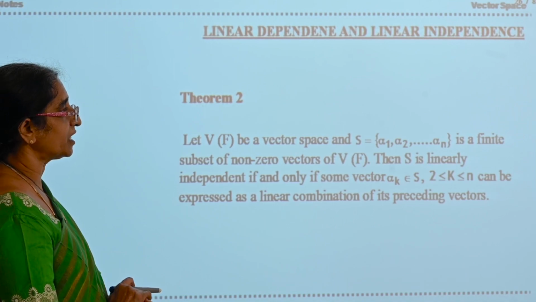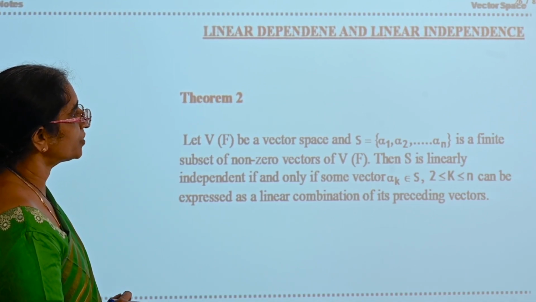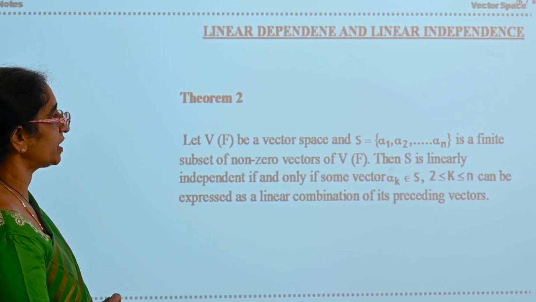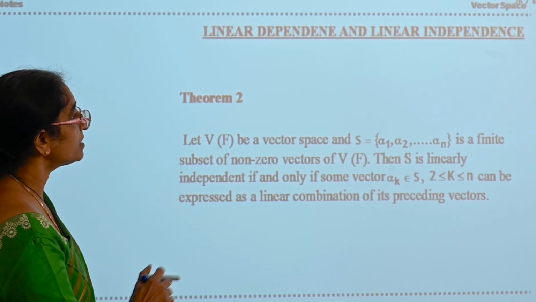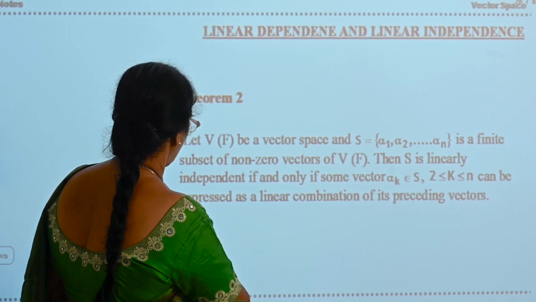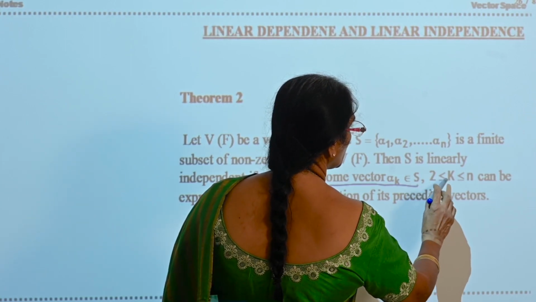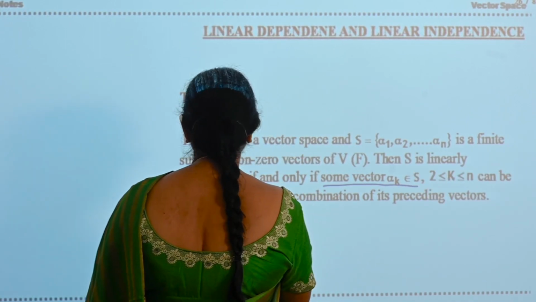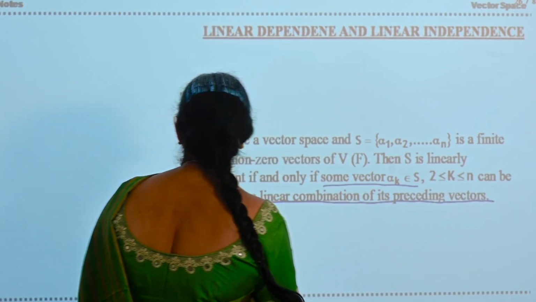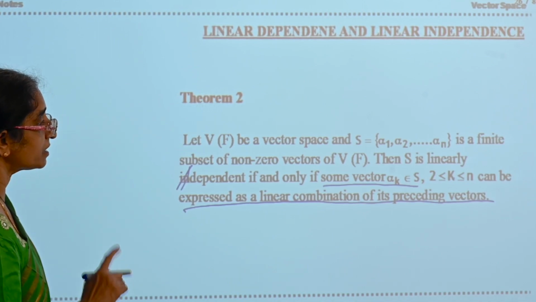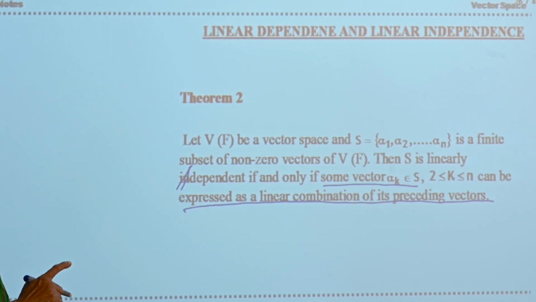Now see the next theorem. Let V(F) be a vector space and S equal to {alpha 1, alpha 2, ..., alpha n} is a finite subset of non-zero vectors of V. Then S is linearly dependent if and only if some vector alpha k belonging to S, 2 less than or equal to k less than or equal to n, can be expressed as a linear combination of its preceding vectors.